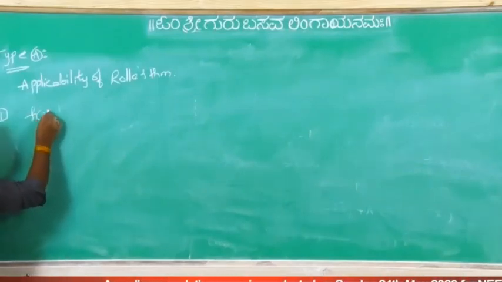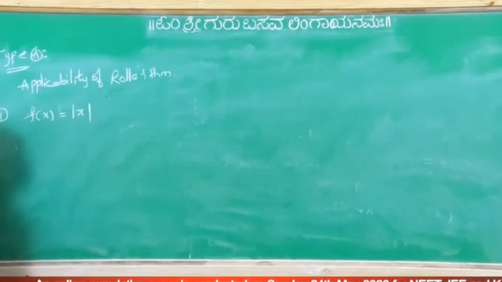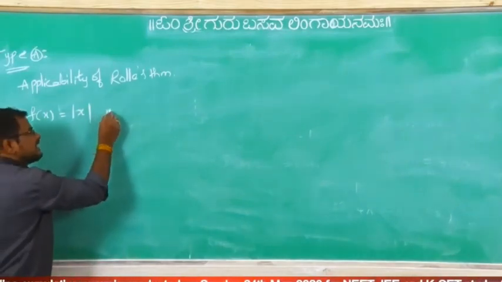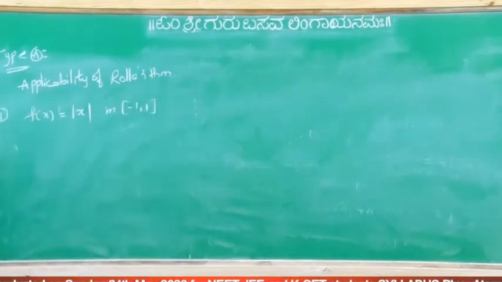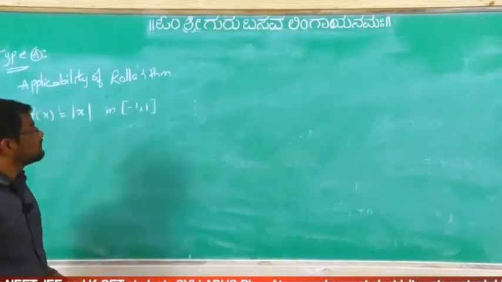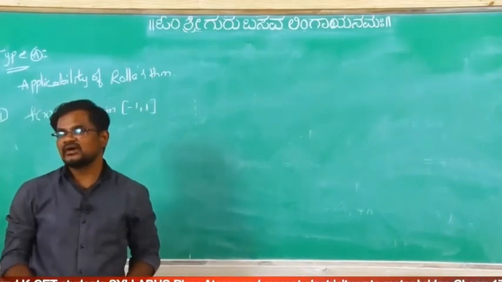First one. Suppose f of x equal to mod x, given in the interval -1 comma 1. Is it applicable or not for Rolle's theorem? F of x equal to mod x in between minus 1 comma 1. Once you see,